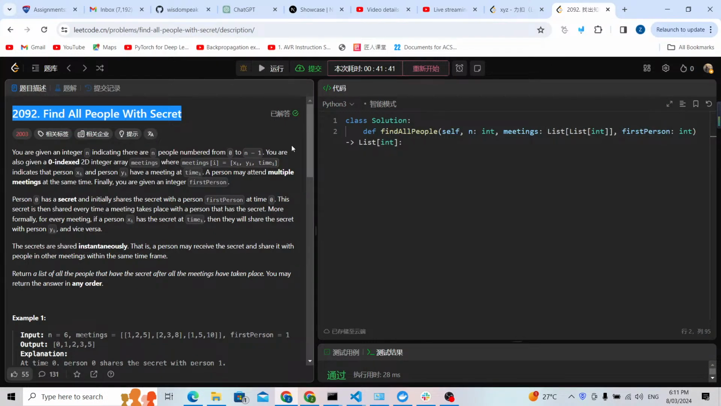Hello, welcome. Today let's try to solve another Leetcode problem. 2092. Find all people with the secret. Let me first explain the problem.